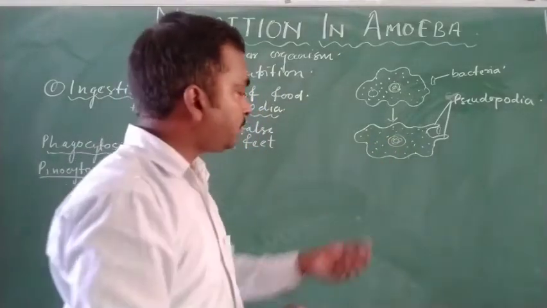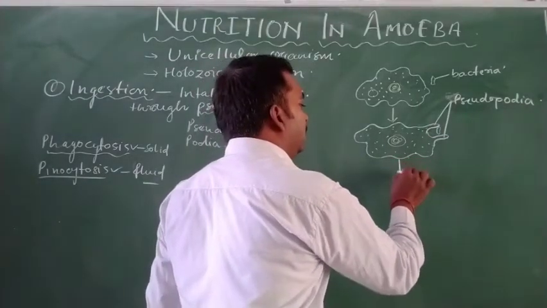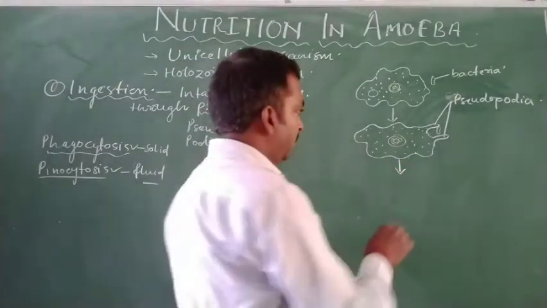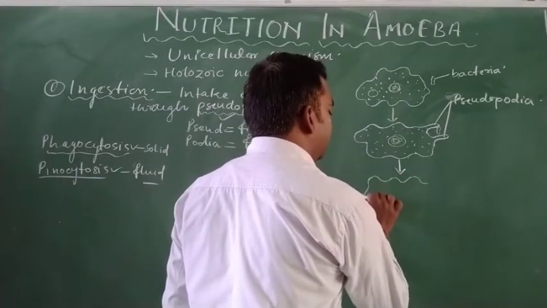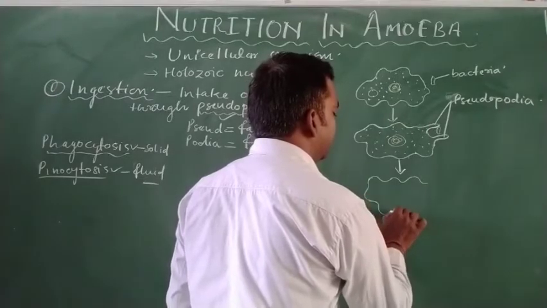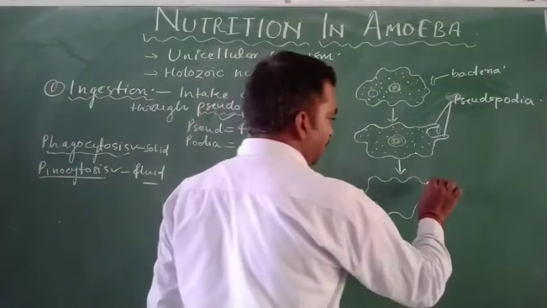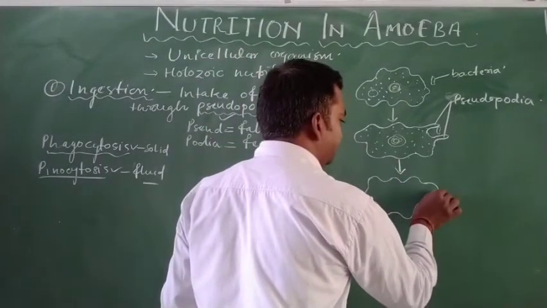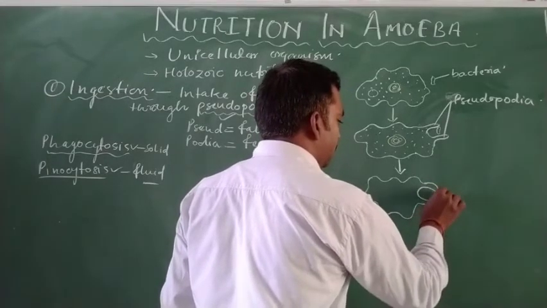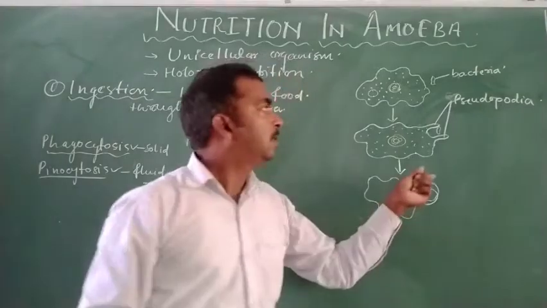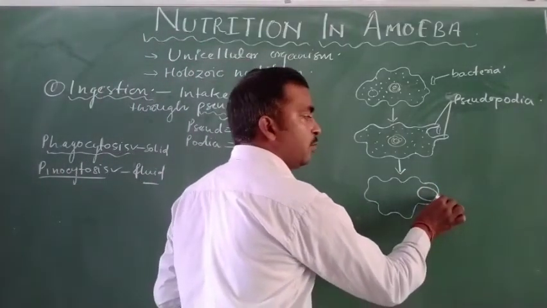When the pseudopodia are formed, then in the next stage the pseudopodia surround the food particles. The food particles are surrounded by this structure, and after surrounding, both ends of the pseudopodia become joined together.